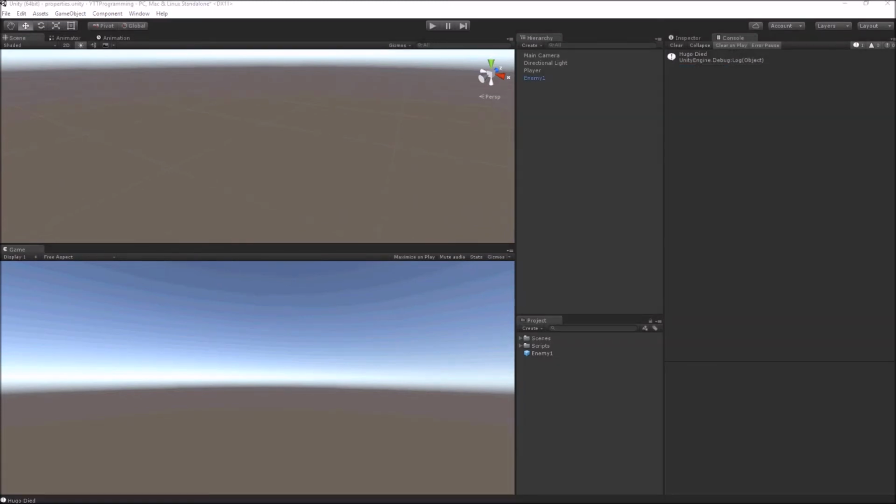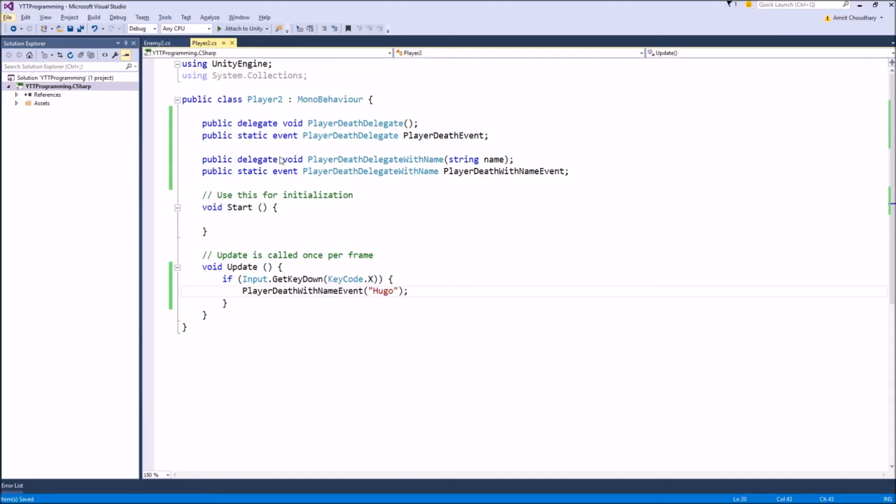To conclude this video, I will quickly show you how you can also pass parameters, arguments with these events. So coming to the player class, I have created a new delegate which now takes a string as an argument, and I have created a new event using that delegate. And when I press X, instead of calling my old event, I am calling the new event, and inside that event I am also passing a parameter or any string, which in this case is Hugo.